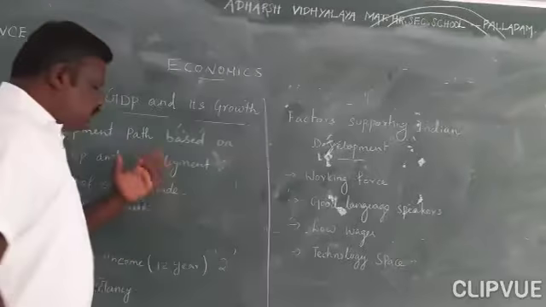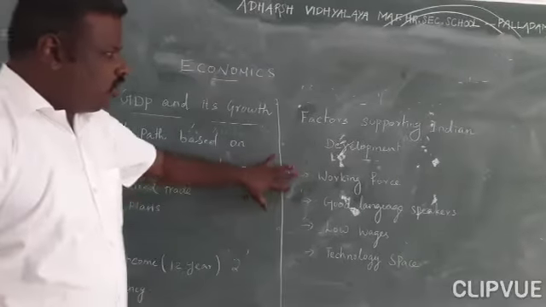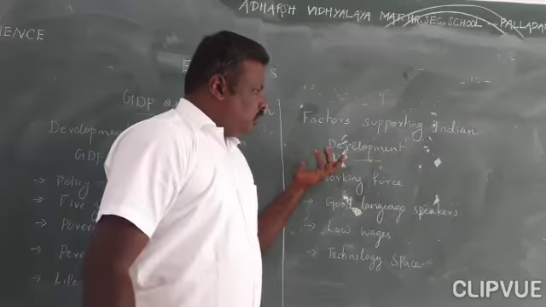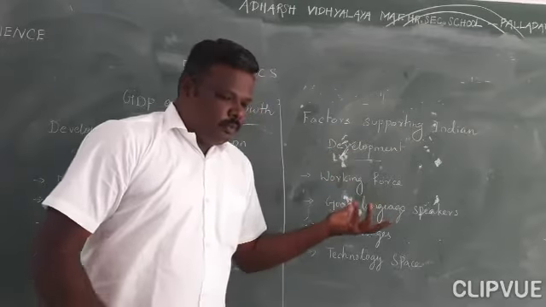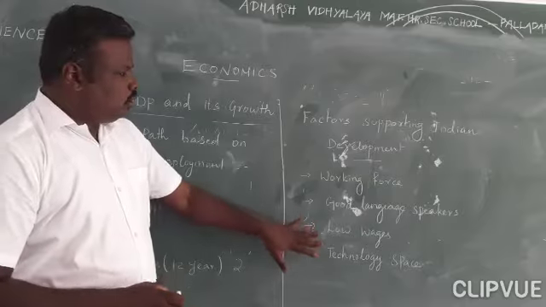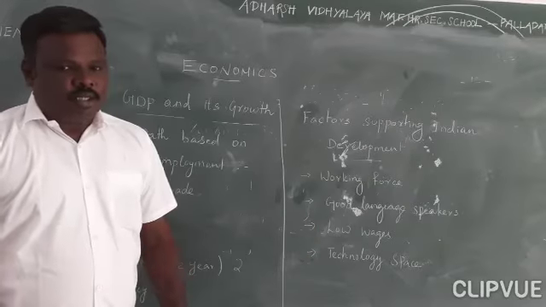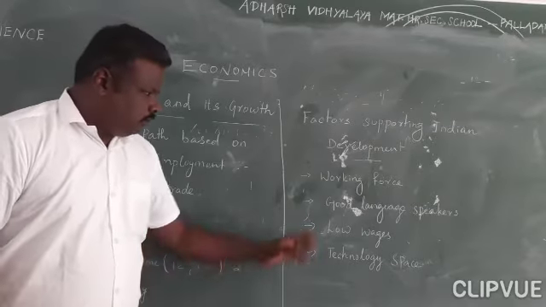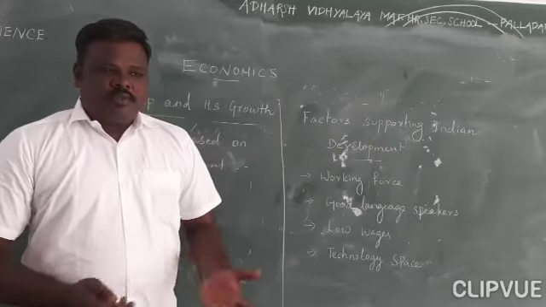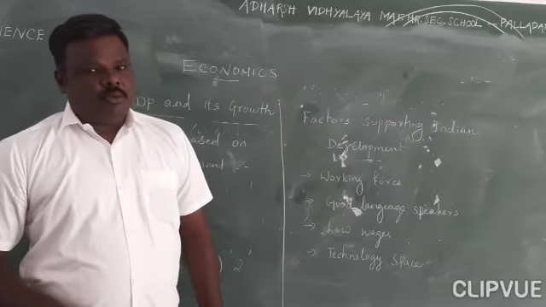Now we saw the development part here. This is about Indian factories, industries, or agriculture: how to improve and what factors support development. Mainly the working force. What is called the working force? I think in lower classes you learned about it.